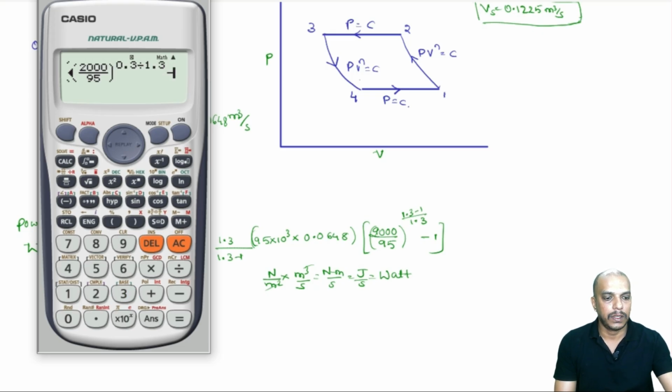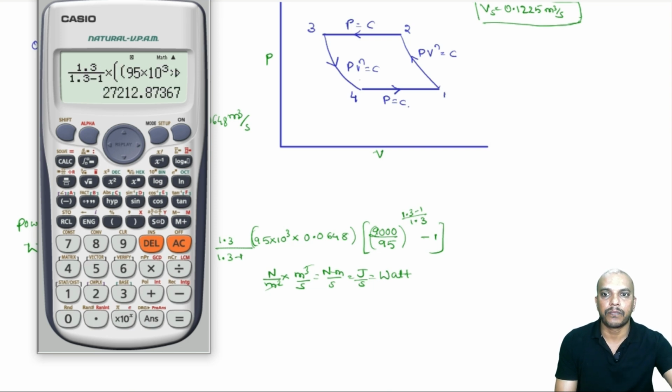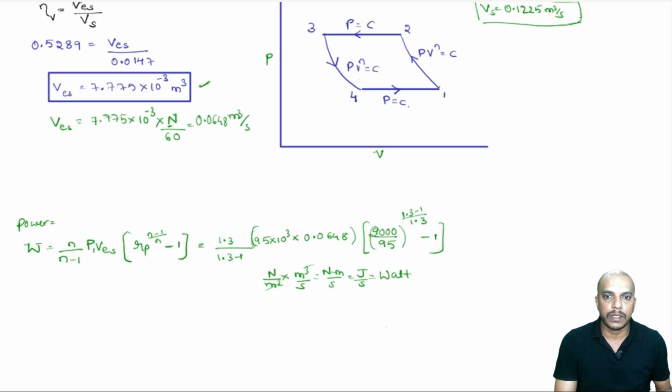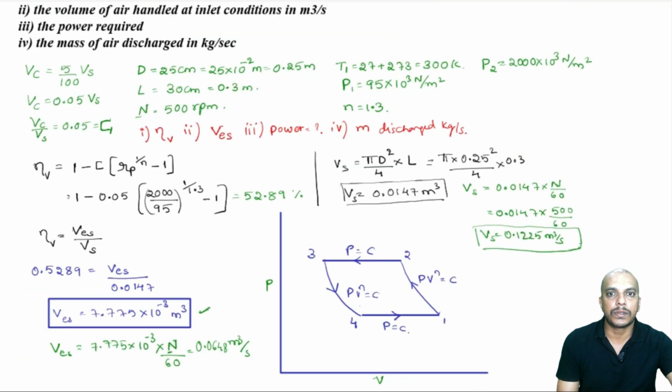I am just substituting directly, minus 1. So that will give us 27.21 into 10 power 3 watt, or we can say that it is 27.21 kilowatt. Okay. Now we have answered the question of power.